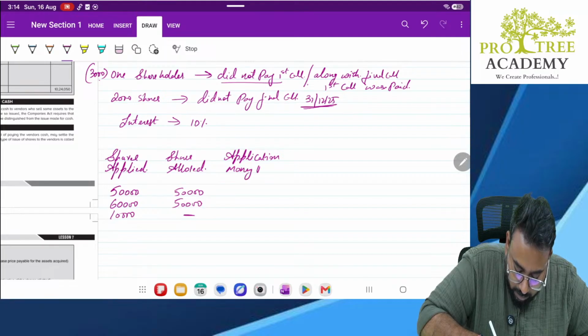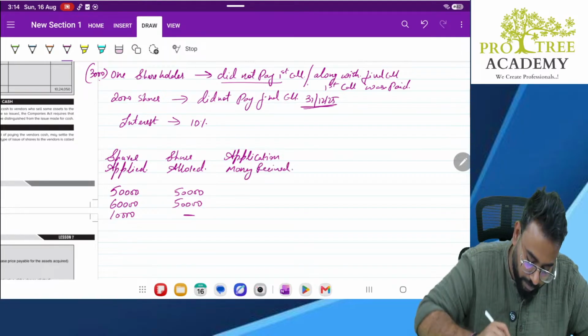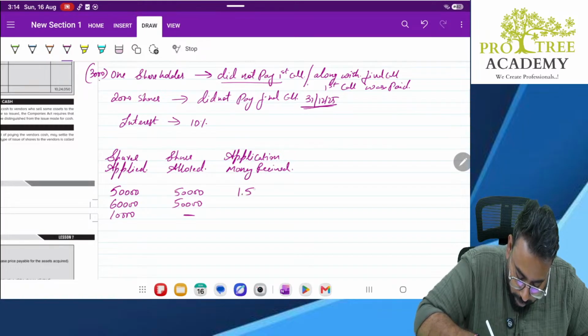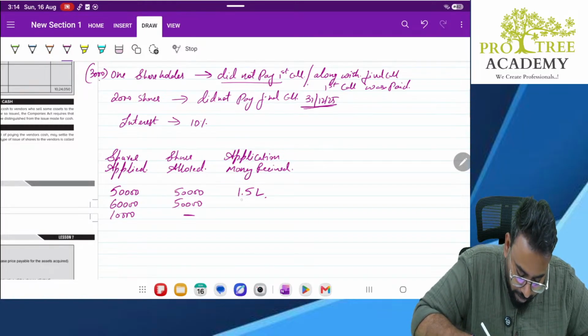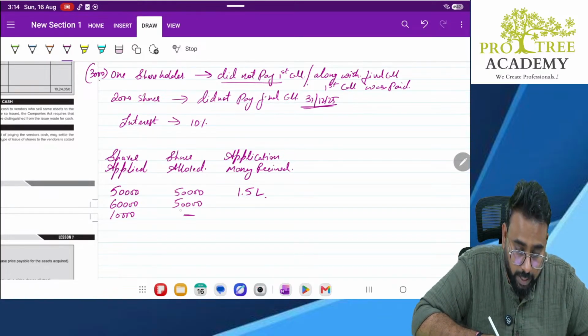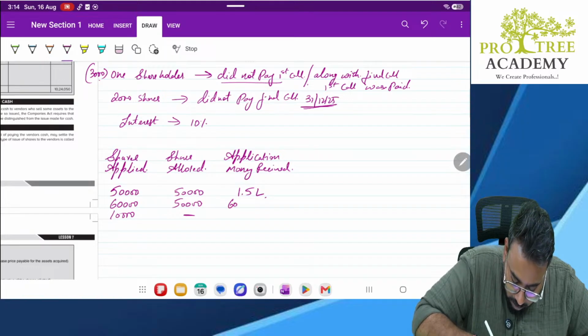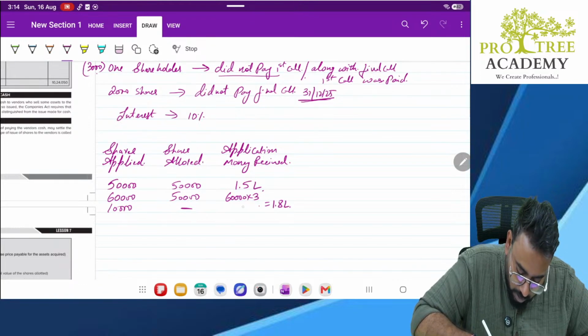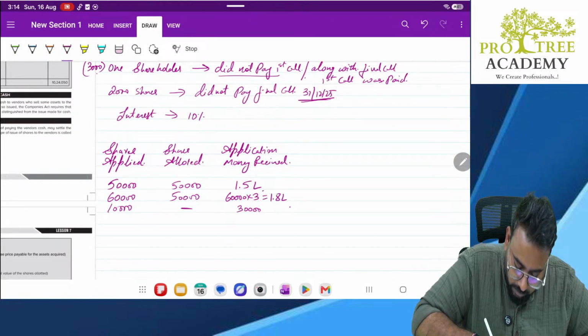Application money received. What is the application money? 3 rupees. So here we have received 1.5 lakhs. Here, don't take 50,000 into 3, it is 60,000 into 3, that is 1.8 lakhs. Here we have received 30,000. Clear?